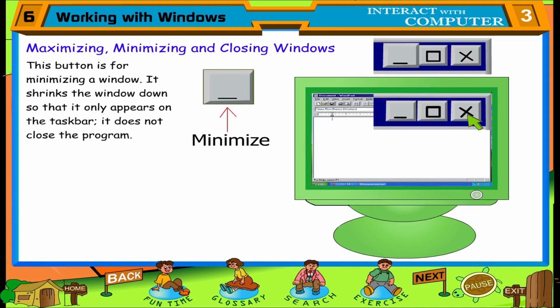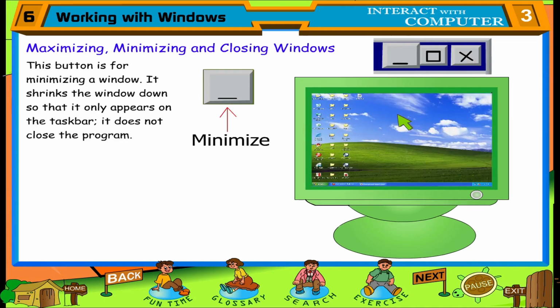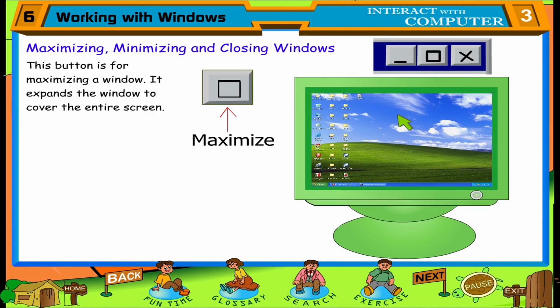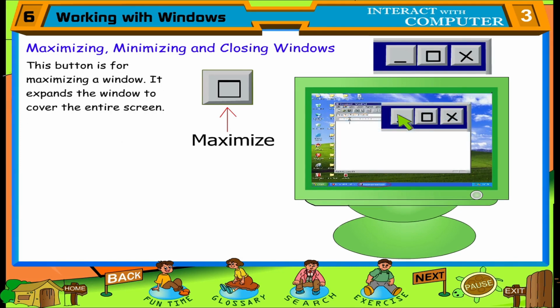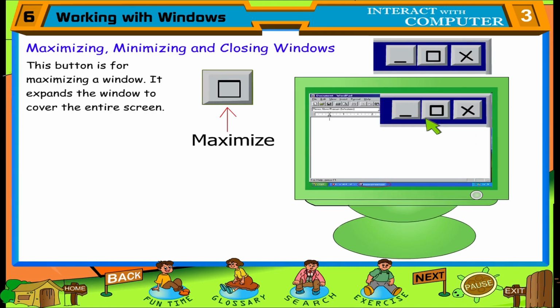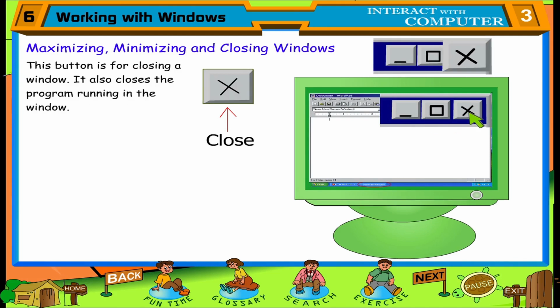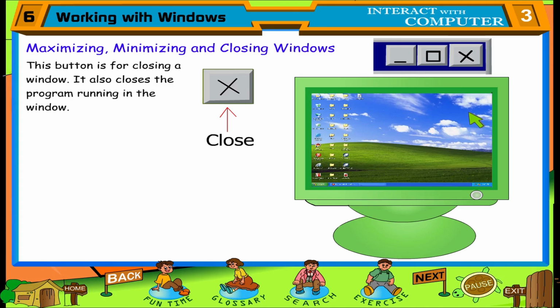This button is for minimizing a window. It shrinks the window down so that it only appears on the taskbar. It does not close the program. This button is for maximizing a window. It expands the window to cover the entire screen. This button is for closing a window. It also closes the program running in the window.